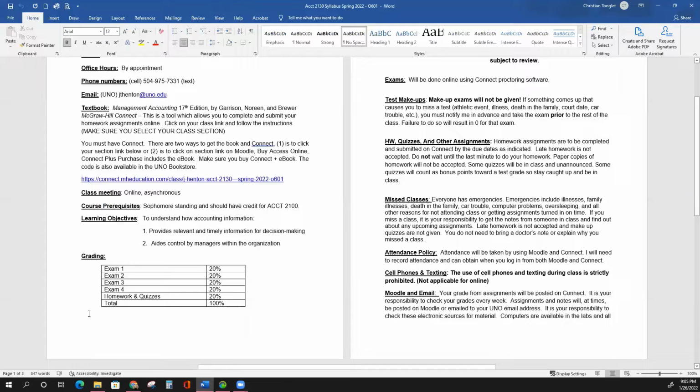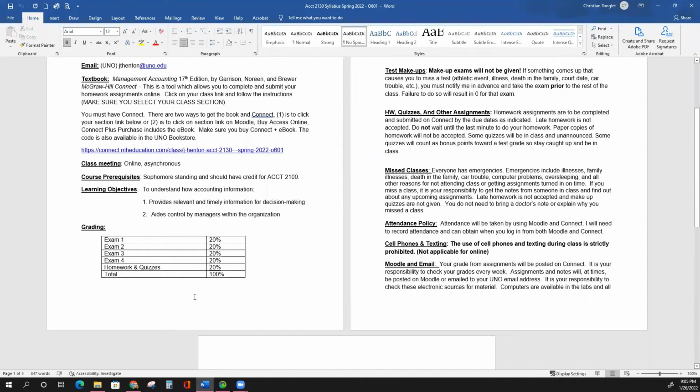Okay, so the grading scale will be 20% for each of the 4 exams, and then the homework and quizzes will be 20%, which is equivalent to a test grade. So you want to make sure you get all your homework completed and get as many points as possible, because that can help pull up your score. It also can hurt your score if you don't do the homework.